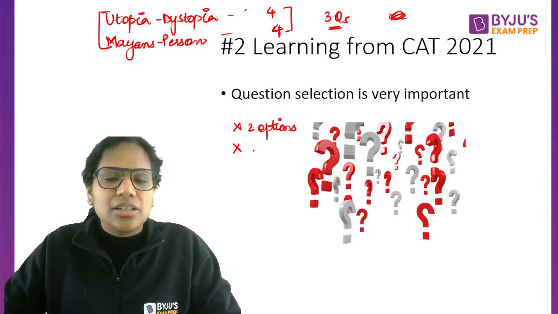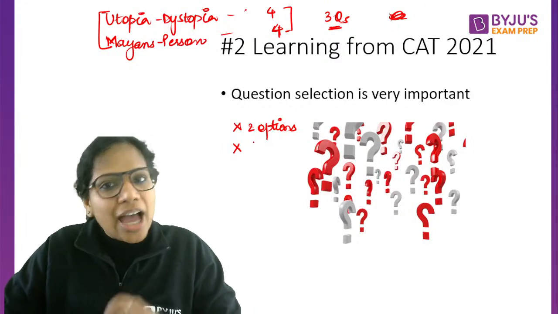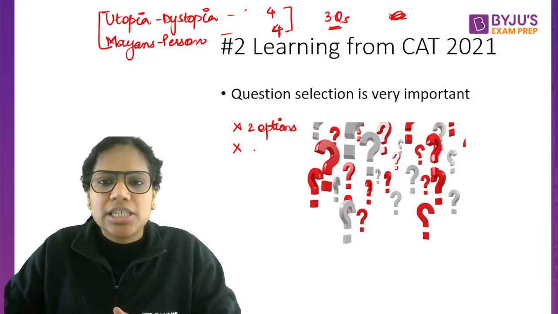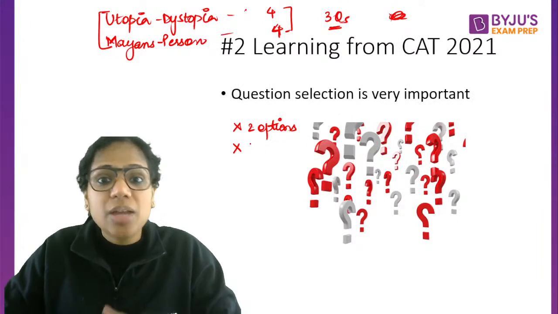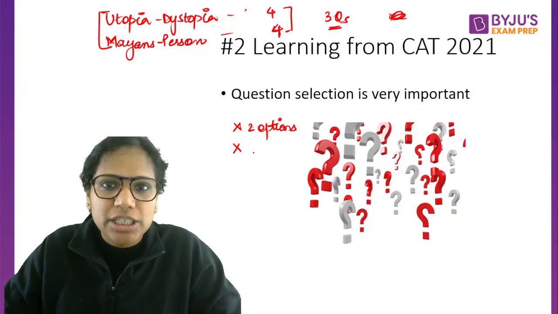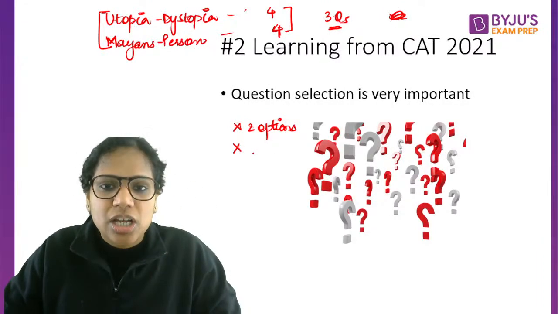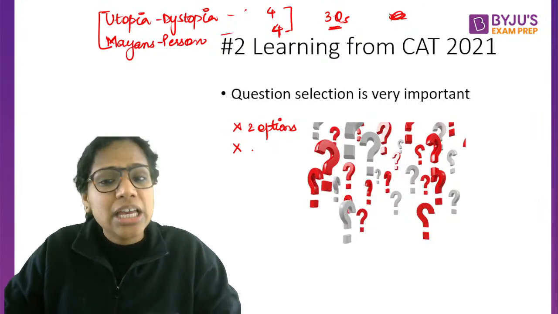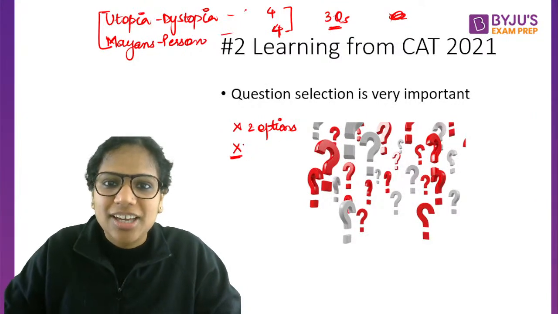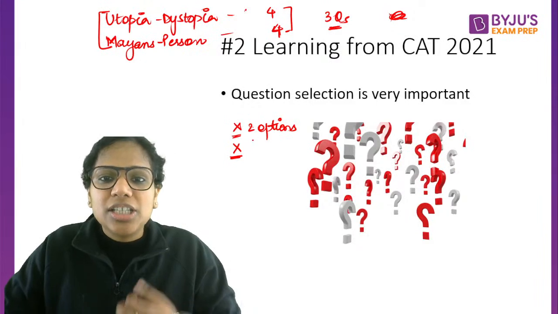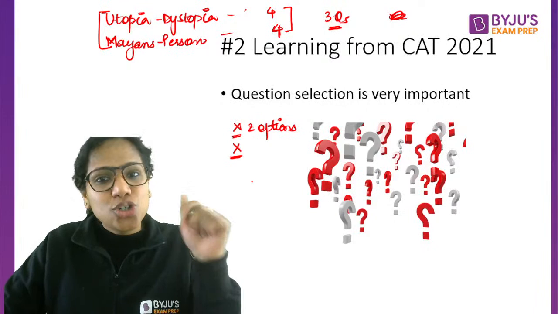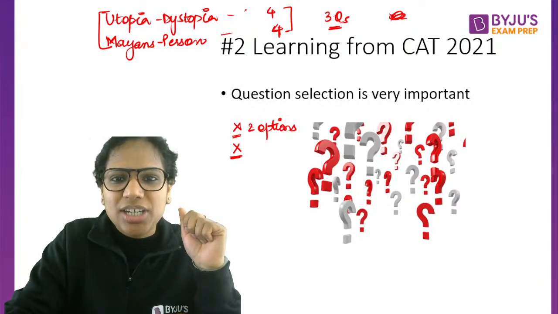If I, let's say, have narrowed down to 2 options, but even after spending about a minute, I am unable to assign a higher probability to any one of the options. अगर 1 minute हो गया और higher probability नहीं हो रही है narrow down करने के बाद भी, that means yes, it is tricky for me, right? So these 2 scenarios tell you that okay, this question is tricky for you, and what should you do in that scenario? Let's go to the next slide.